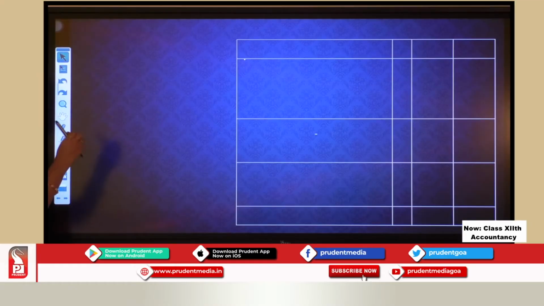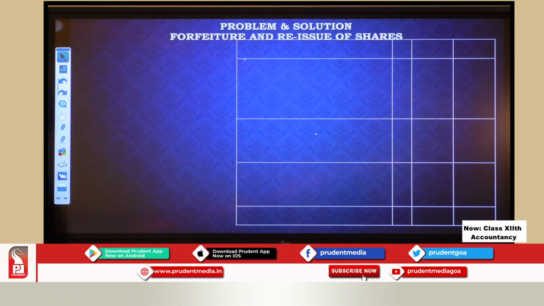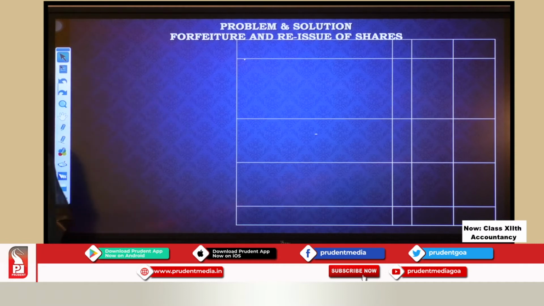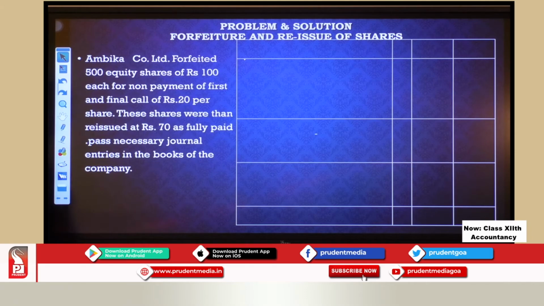Now let us see the working of this, okay, how we are going to use these entries in the solving of the problem. So let us take a problem now. Problem and solution. So forfeiture and reissue of shares. So I have a problem over here wherein I am going to take up two aspects. One, forfeiture.